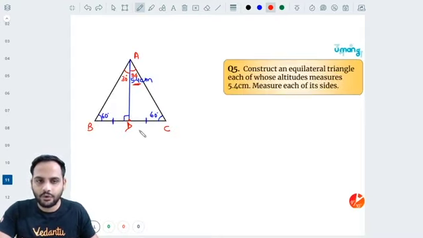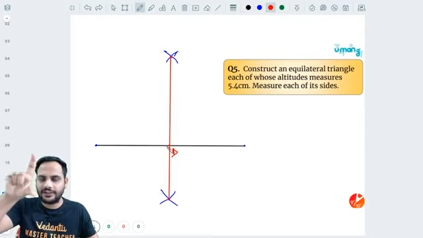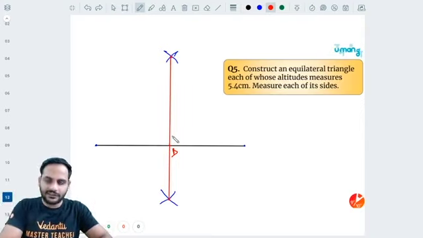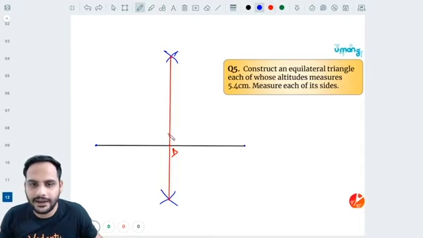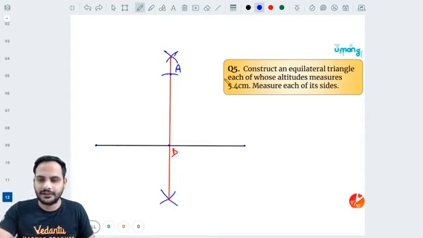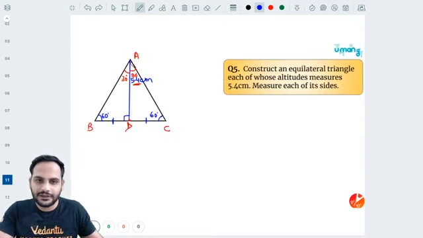Okay, with scale, open the compass to a length of 5.4 centimeter. Put a scale, open the compass till a length of 5.4 centimeter, keep the tip of the compass here at D and make one cut at 5.4 centimeter. Let us say this cut is 5.4 centimeter. So now it is the point A. This is your point A, right? Now you know that point B and point C both lie at an angle of 30 degree, right?